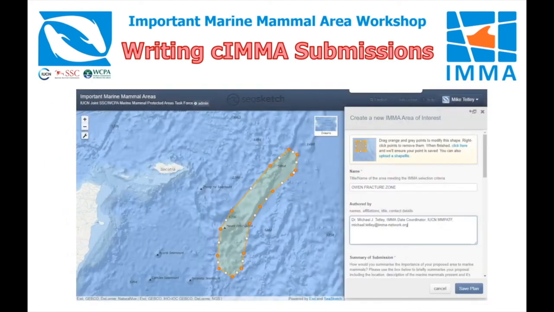The IMA Secretariat has also developed, in partnership with C-Sketch, a simple GIS-ready platform which can allow experts invited to a regional workshop to submit their proposals online. C-Sketch is a web-ready GIS mapping portal allowing you to draw areas and answer candidate IMA submission questions at the same time. This website utility is simple and easy to use. Links to this platform will be made available to all invited participants to a workshop.